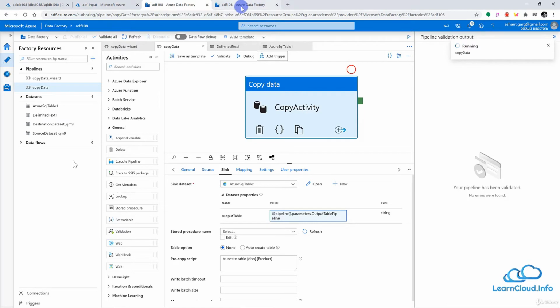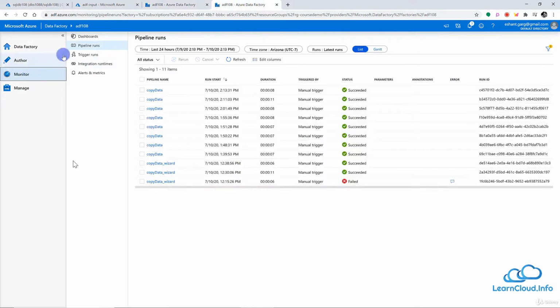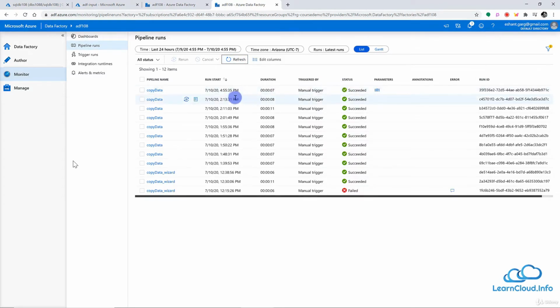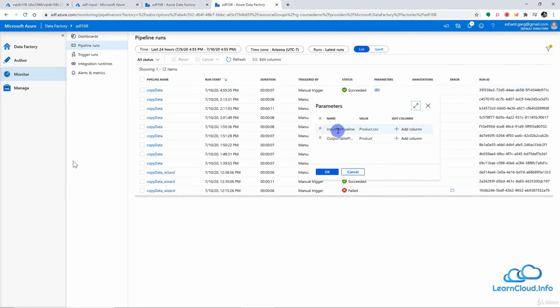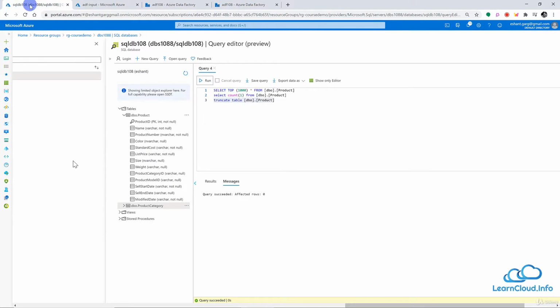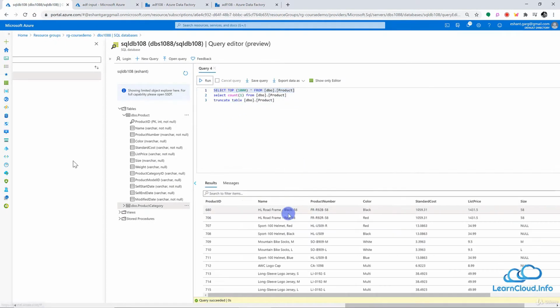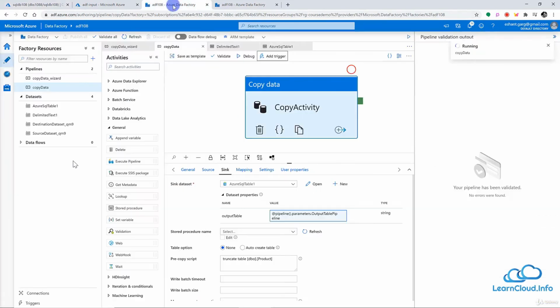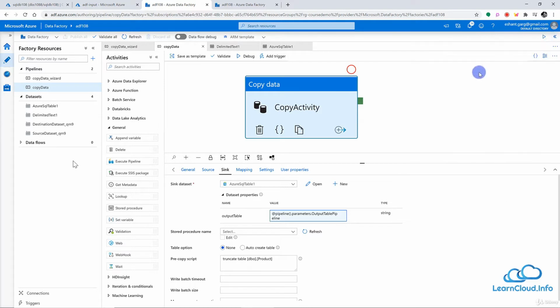Now, if I go back to my monitor section here, and if I just refresh it, I should be able to see that my pipeline is completed successfully. You can see the parameters here. And if I click here, my input parameter was product.csv and my output table was product. So if I go back to my SQL server, I should see values in my product table, and this is good.